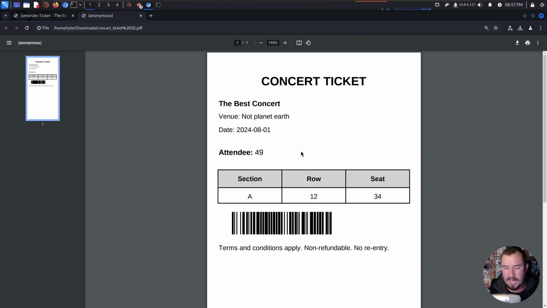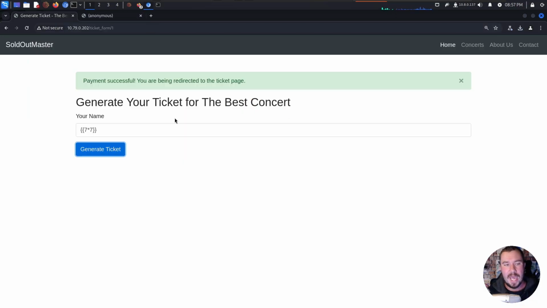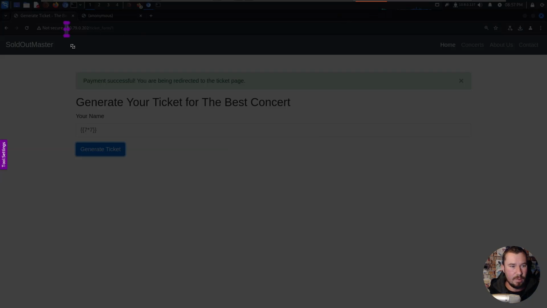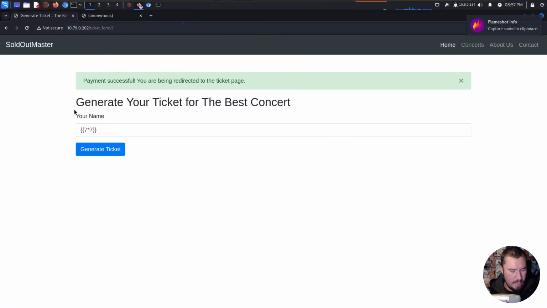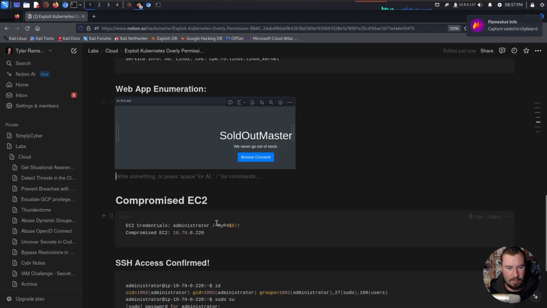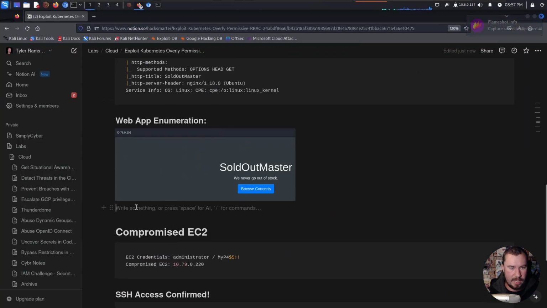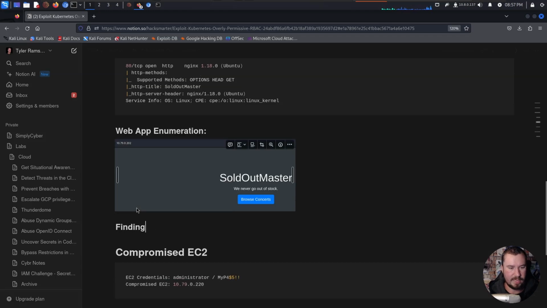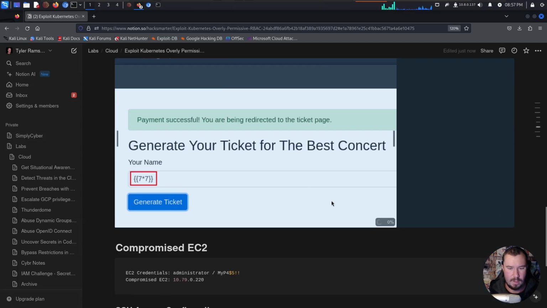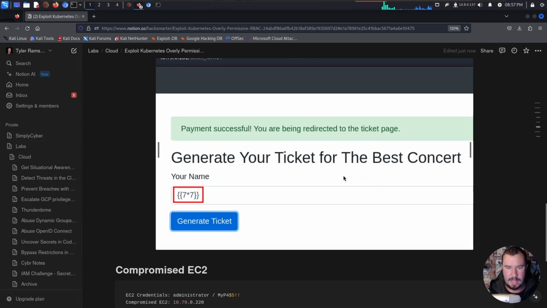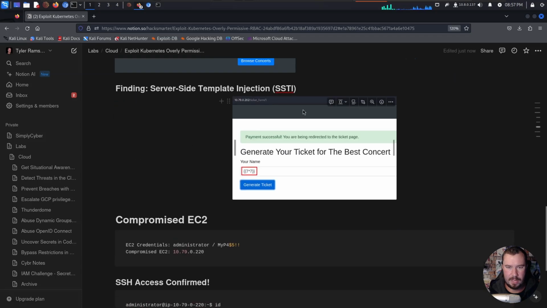So that tells us this PDF generation process is vulnerable to server-side template injection, and we will want to include that in our notes. Let's go ahead and take a screenshot of that. We'll go here, get the full page, and put a red box around our payload. I'm going to copy that, jump back over to our notes, and we will say finding: server-side template injection, like so. We'll drop in that screenshot there. We're going to make it a little bit smaller because it doesn't need to be that big.